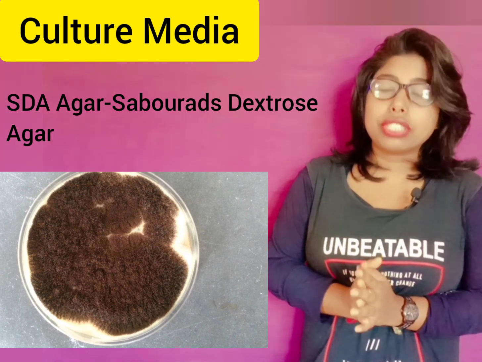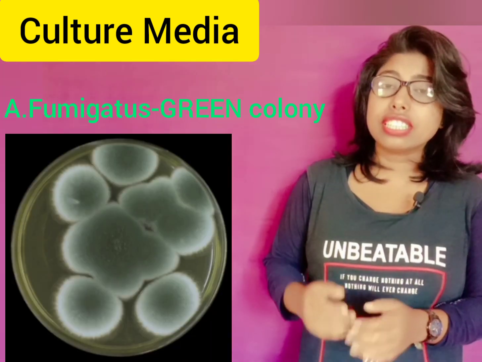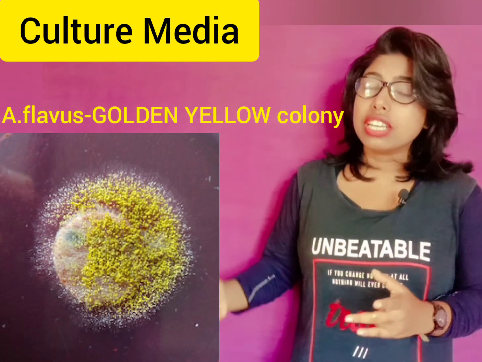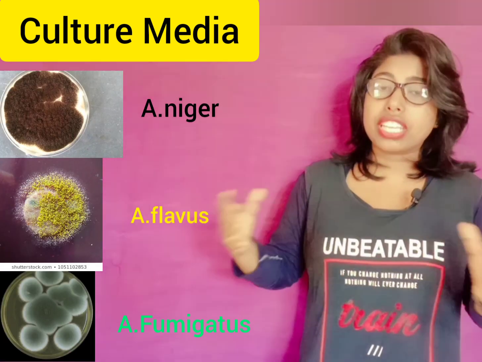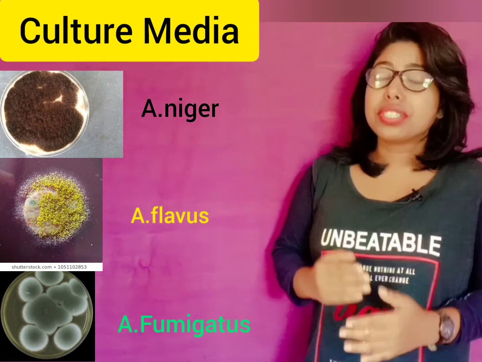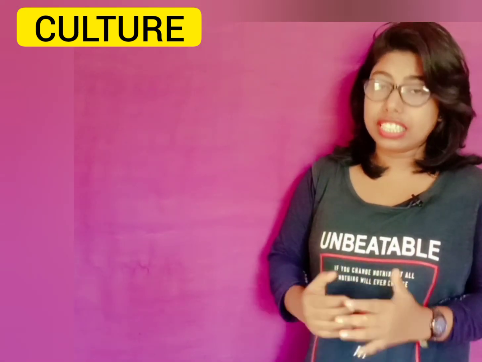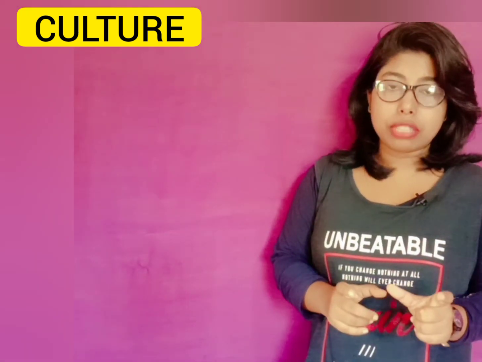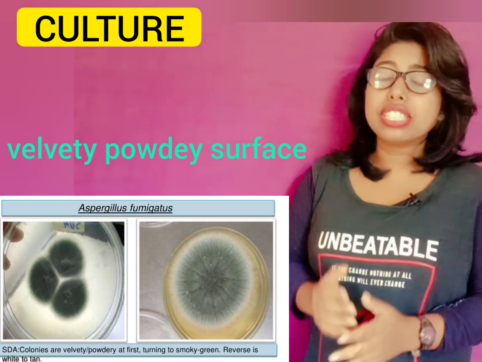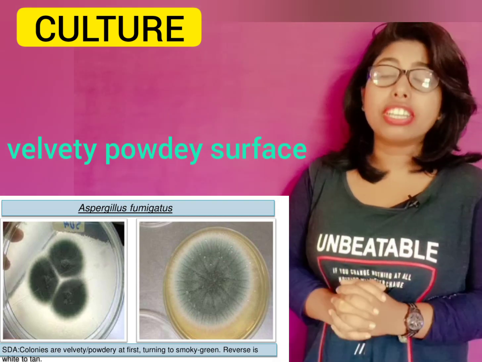So Aspergillus niger shows a black colony, and Aspergillus fumigatus shows a green colony, and Aspergillus flavus shows a golden yellow pigment. So by seeing this color on the SDA agar, we can also differentiate between the varieties of species of Aspergillus. When the clinical specimen is inoculated on SDA agar without cycloheximide at 25 degrees Celsius, after 1 to 2 days they will show a characteristic velvety powdery surface on SDA agar.